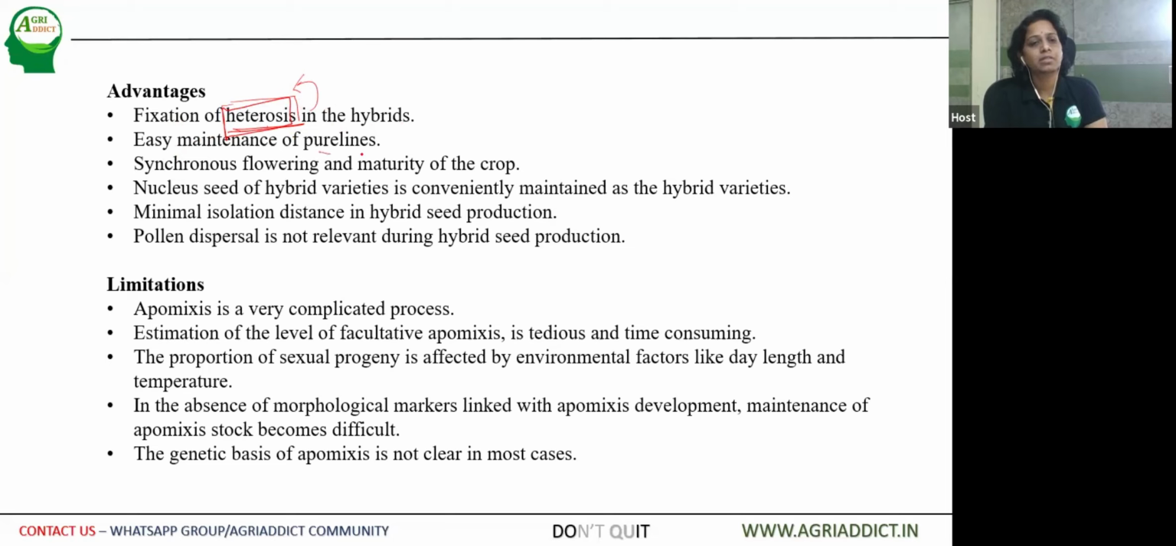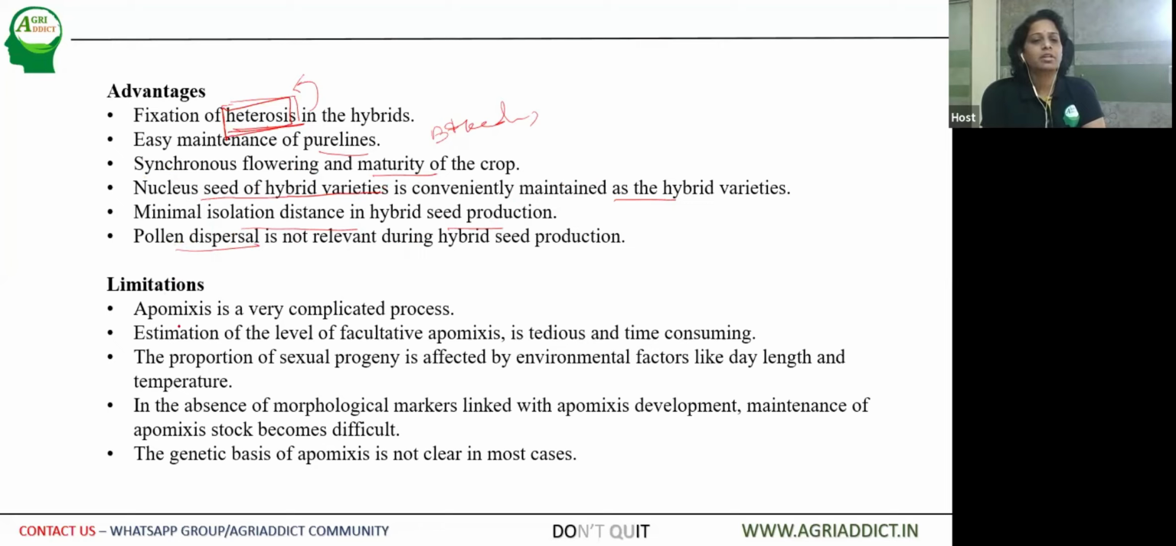Then easy maintenance of the pure lines, particularly in case of developmental stages. So in plant breeding, this apomixis is very much important. Then synchronous flowering and maturity of the crop. The nucellar seedling hybrid varieties are conveniently maintained as hybrid varieties. Then minimum isolation distance in hybrid seed production is achieved through apomixis. Then pollen dispersal is not relevant during hybrid seed production. So the tedious method of pollination is not required in case of apomictic seedlings.